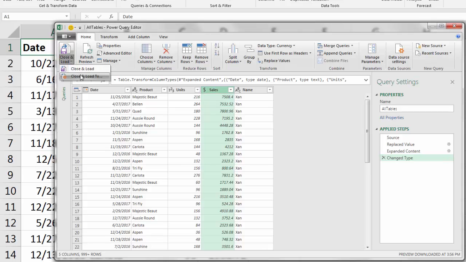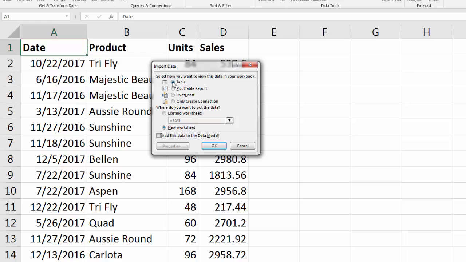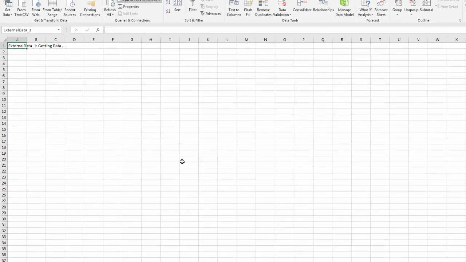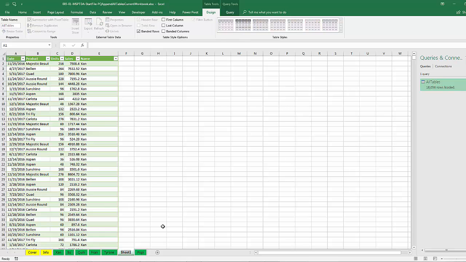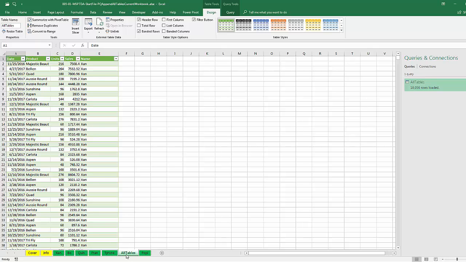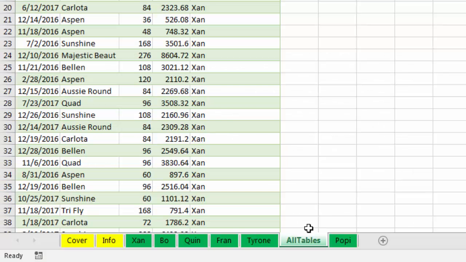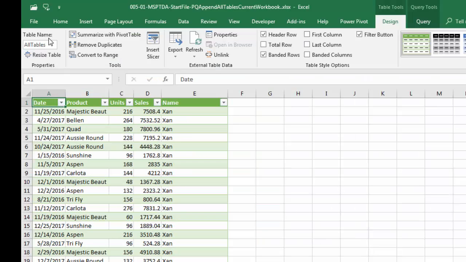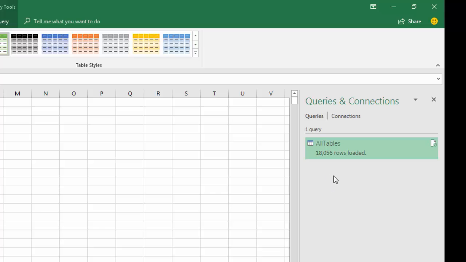Close and load to. I want it as a table. On a new worksheet, click OK. Immediately, I'm going to come down here and call this the same thing, all tables. Now notice we have 1, 2, 3 different objects in this Excel workbook, all named all tables. That's an Excel worksheet. That name there is for the table that Power Query loaded into the sheet. That's an official Excel table. It's also the name of the query.